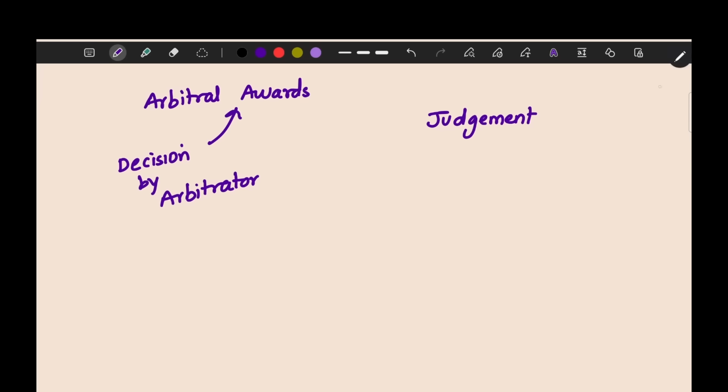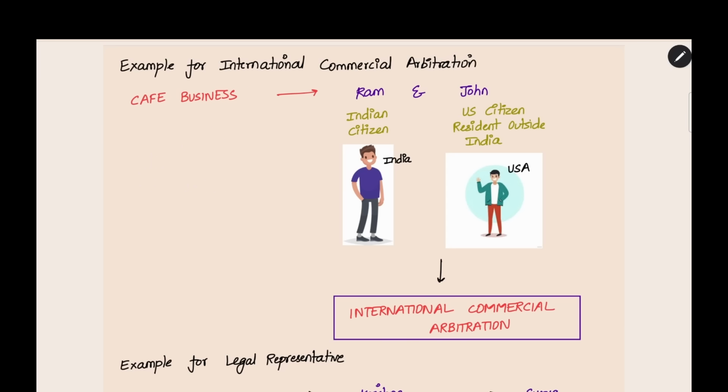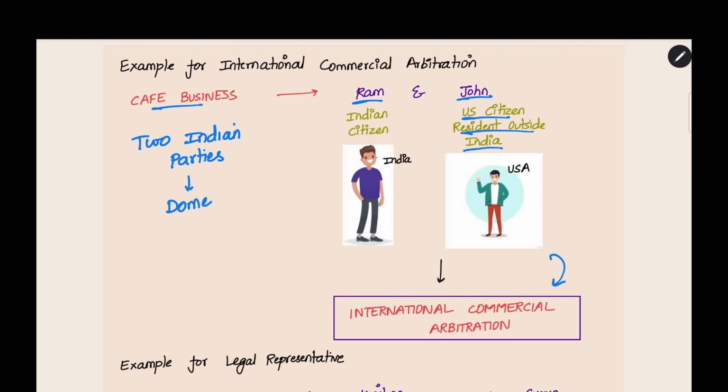Now next we have to see about domestic arbitration and international commercial arbitration. First, let us look at an example for international commercial arbitration. Now, for example, in the same cafe business, we can assume a different scenario. Instead of two persons from India running the partnership, we can have one person, Ram, who is an Indian citizen, who will be a partner, and the other partner is John, who is a US citizen, he is resident outside India. Now, if they have a problem between Ram and John, it will be referred to international commercial arbitration. Now, you can see the difference clearly between these two. When there are two Indian parties, this is a case of domestic arbitration. In case of two Indian parties, it is a domestic arbitration.